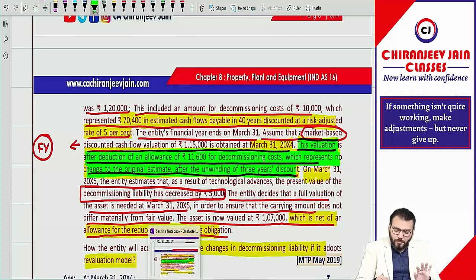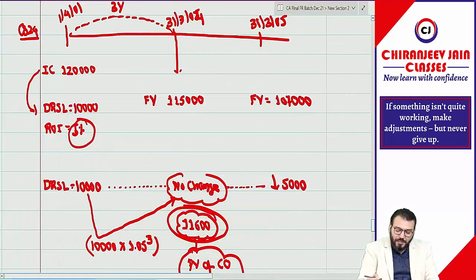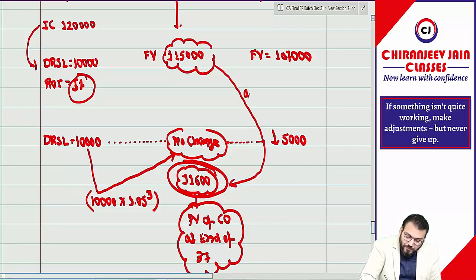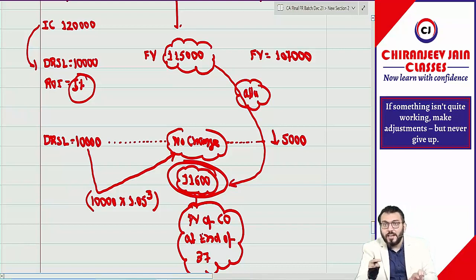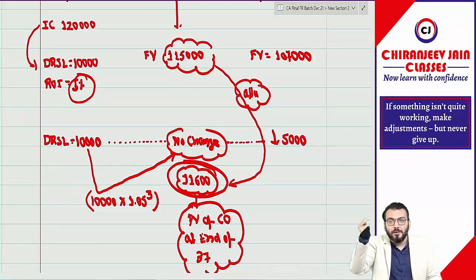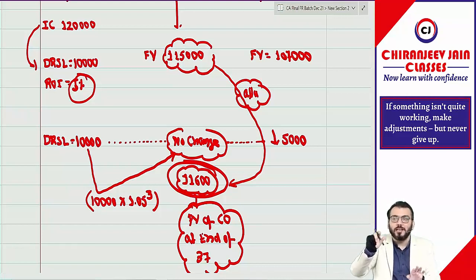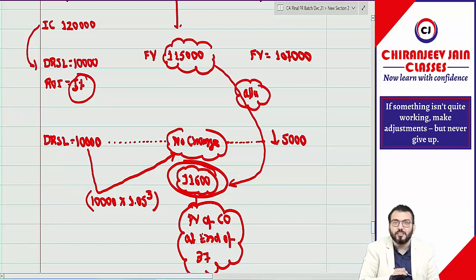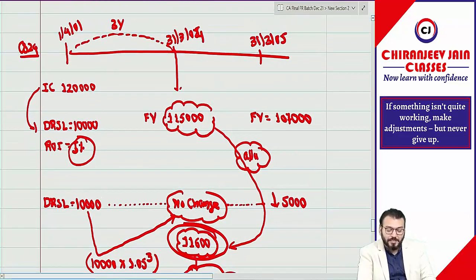So now I hope once I have written all the information, you have understood that this 1,15,000 is after deducting 11,600. So you understood the importance of writing all the information. Initially when I read it, you might not have understood the relevance of that point. But once I have written all the figures, you might correlate this 1,15,000 with 11,600. Correct? Now, why have they given this point? That I need to explain.